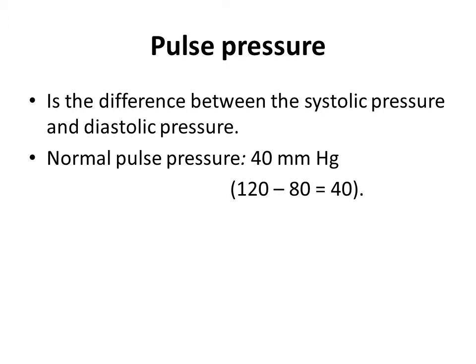Pulse pressure. Pulse pressure is the difference between the systolic pressure and diastolic pressure. Normal average pulse pressure is 40 mm of Hg. That is, when systolic pressure is 120 and diastolic is 80 mm of Hg, 120 minus 80 is equal to 40 mm of Hg.